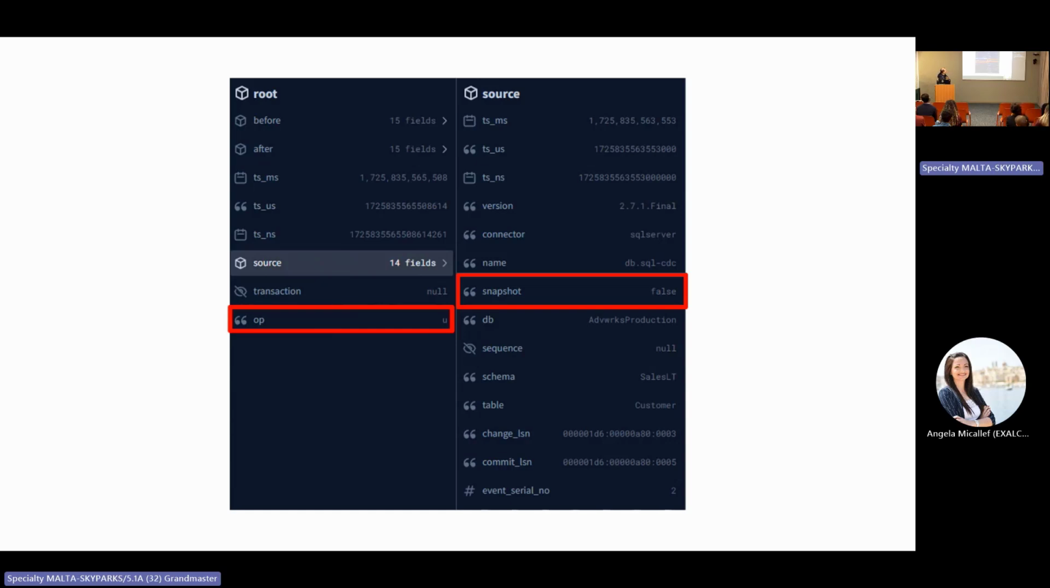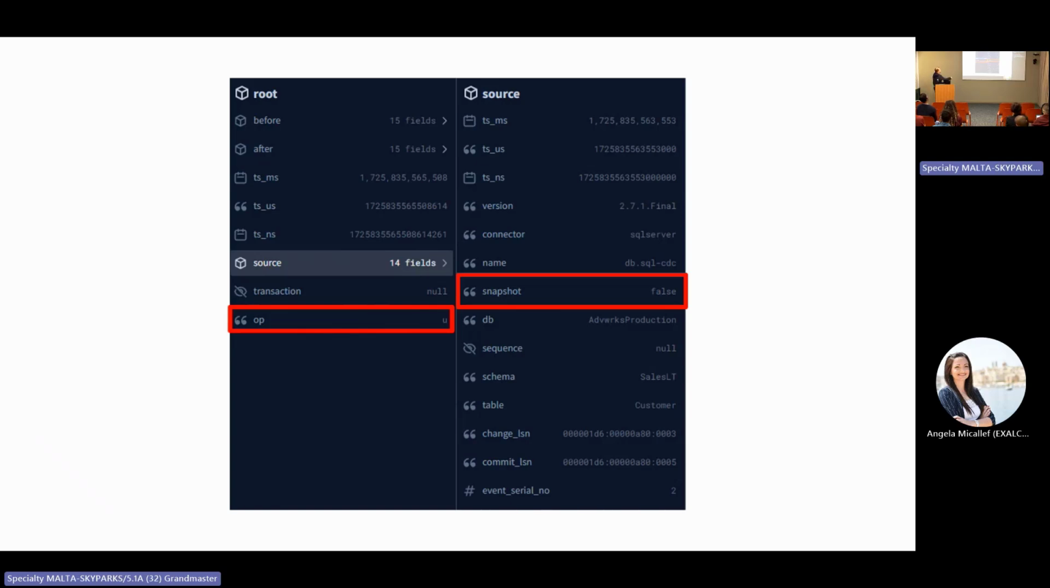So, in this case, OP is marked as U. I understand it's difficult to see. But OP is marked as U. I swear it's a U here. A snapshot is marked as false. And this is an update. Operation U is an update.